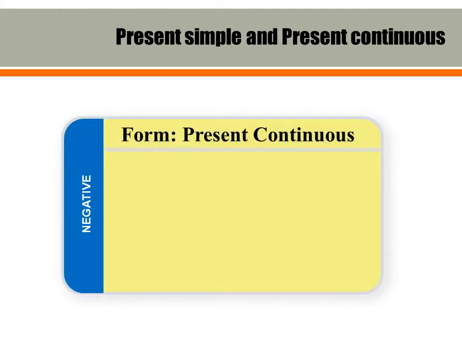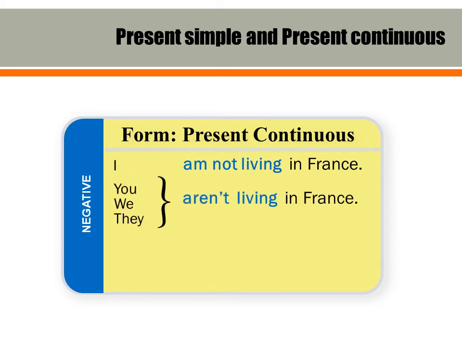In the negative, it's the same thing. The present participle, living, doesn't change at all. What changes is the verb to be. So we have, I'm not living in France. You aren't living in France. We aren't living in France. They aren't living in France. He isn't living in France. She isn't living in France. Bob isn't living in France.